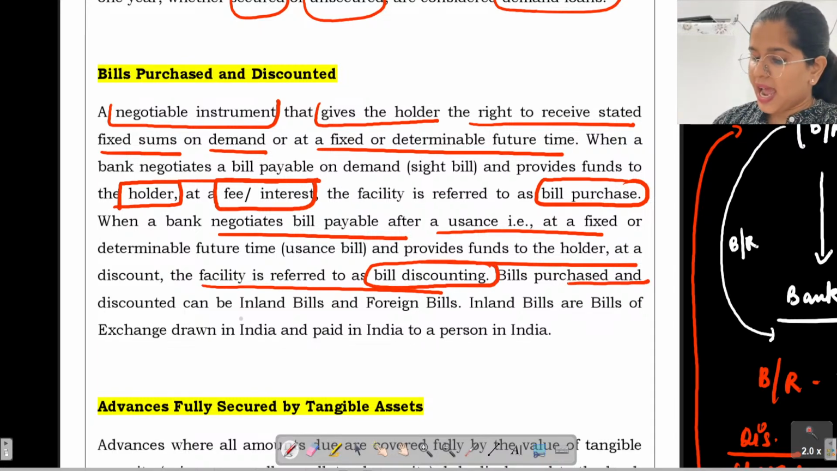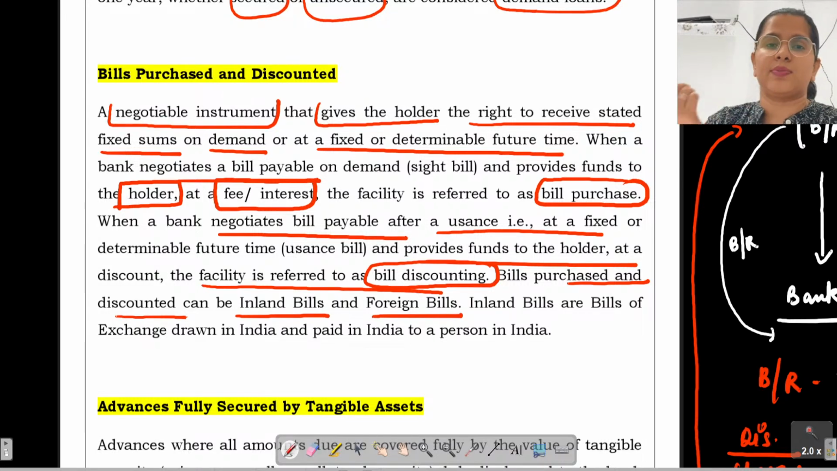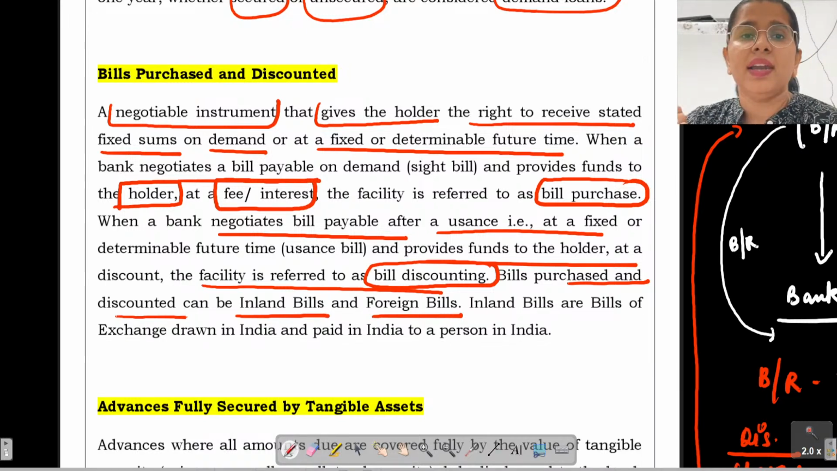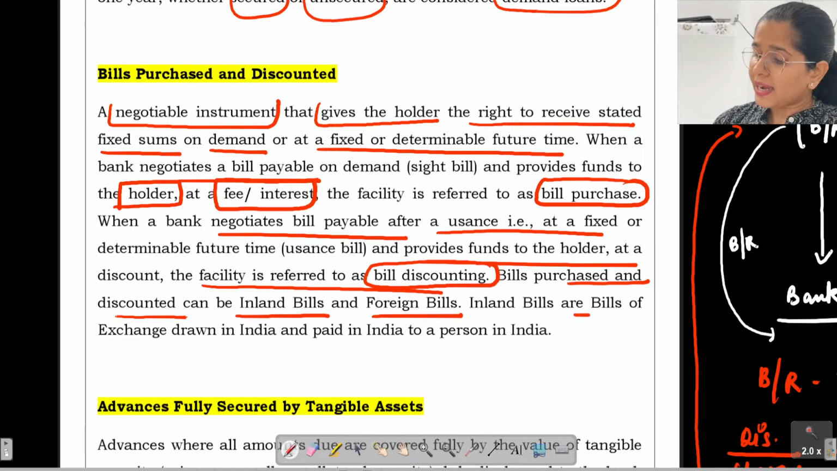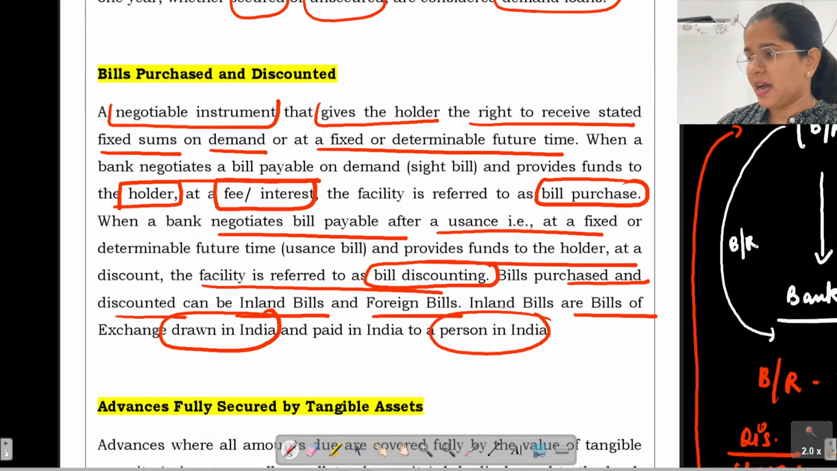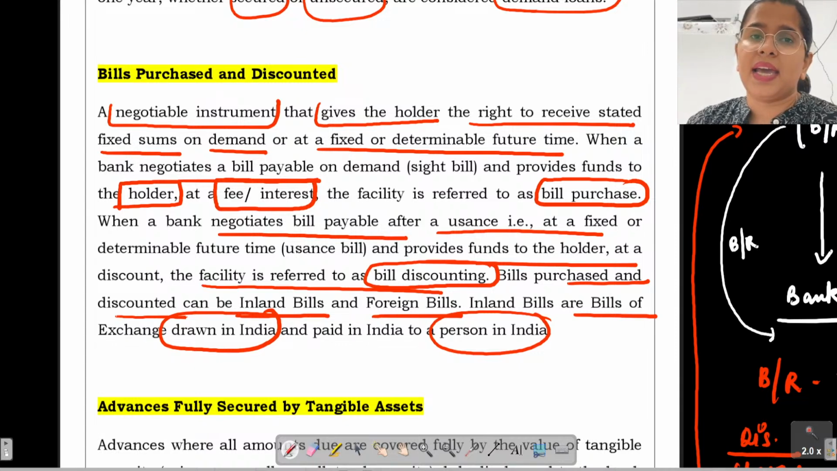So bills purchased and discounted can be inland bills or foreign bills. Obviously, there is no need to explain what inland bills and foreign bills are, right? Inland bills are bills of exchange which are drawn in India and paid in India to a person in India. First of all, the person who drew the bill is also staying in India. Paid in India means the holder to whom the amount needs to be paid is also staying in India, right? And obviously the bill has been given in the name of an Indian resident. So these are called inland bills.